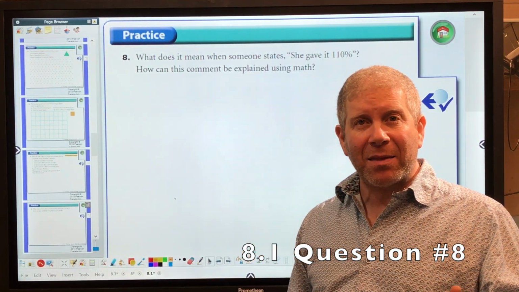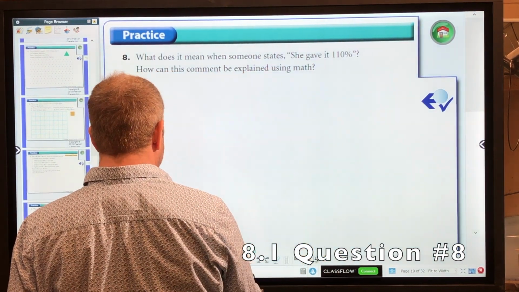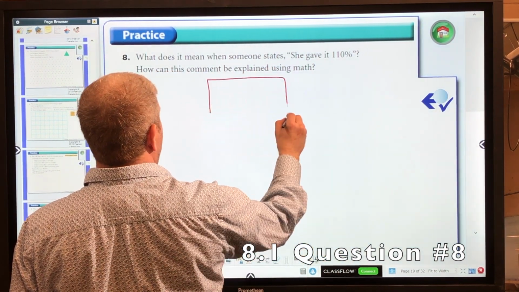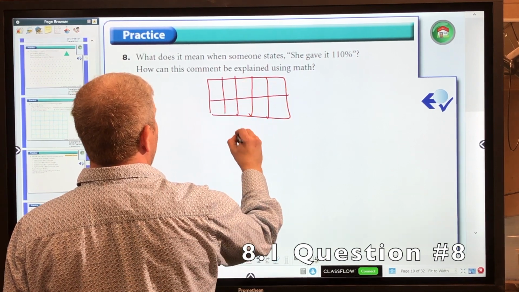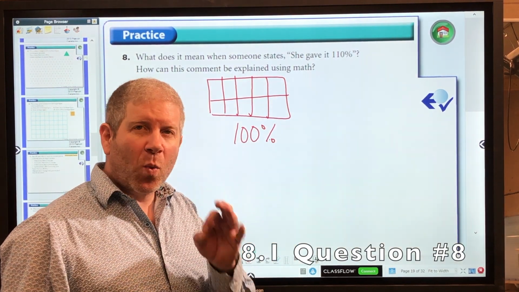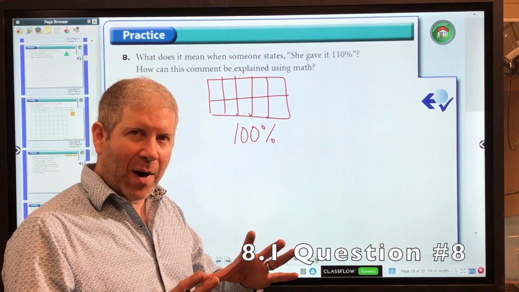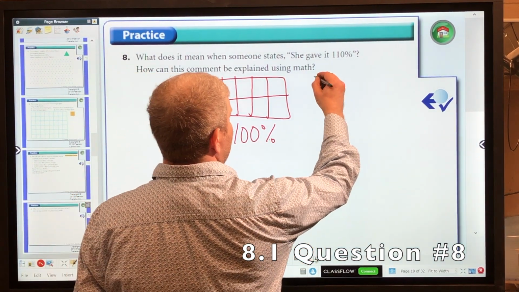Now, in terms of math, here's how it might work. Let's say you gave somebody a chocolate bar, and this chocolate bar had 10 pieces. So here's 10 pieces in your chocolate bar, and let's say that would be considered 100% of the chocolate that you had. Well, how could you give 110%? Well, here's how you would do that.